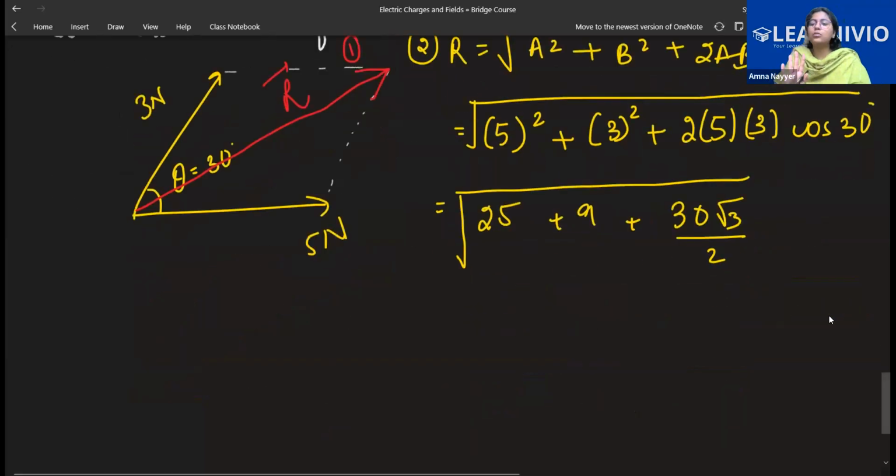This is root 3 by 2, cos 30 degree. When you talk about cos 60 degree, that is 1 by 2, which you were telling.